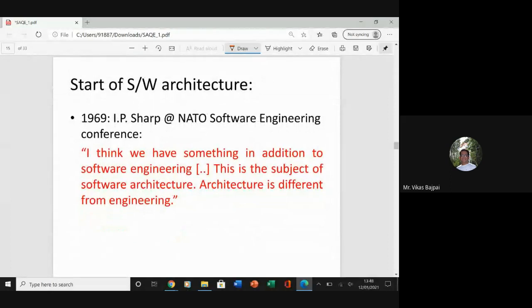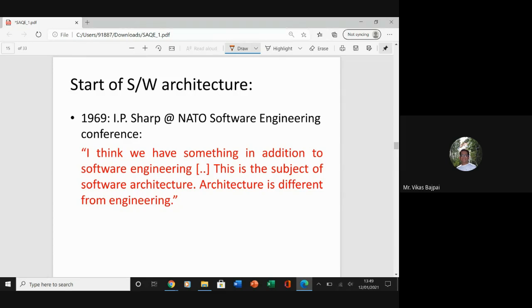So from where did this thing start, right? If you talk about the history of software architecture, this term was coined somewhere in the year 1969 by IP Sharp at the NATO Software Engineering Conference. So the NATO conference has given several things, right? What happened was that a comparison of software design and civil architecture was done somewhere in the late 60s, and then in this particular NATO conference, this thing was given.